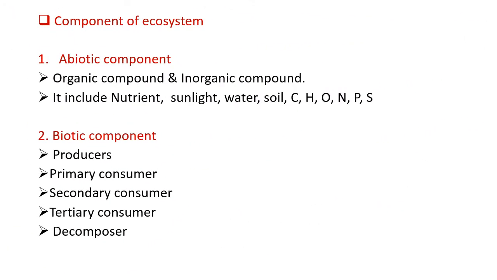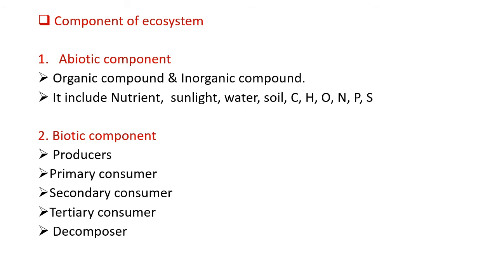Now the components of the ecosystem. We know about the components of the ecosystem: abiotic components and biotic components. Abiotic components never live singly or separately, and biotic components also do not live singly or separately. They are dependent on each other. Abiotic components contain organic and inorganic compounds. They include nutrients, sunlight, water, soil, carbon, hydrogen, oxygen, nitrogen, phosphorus, sulfate, etc.